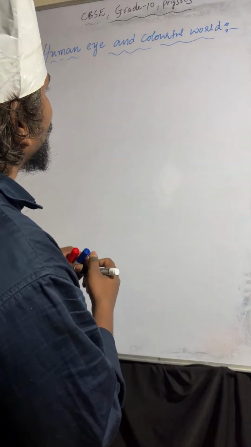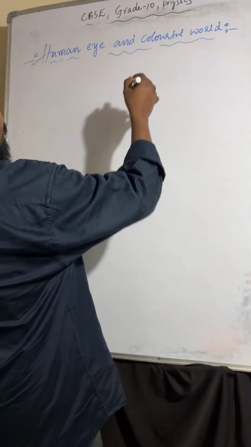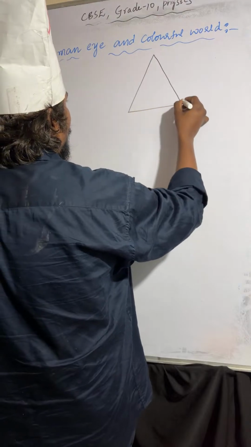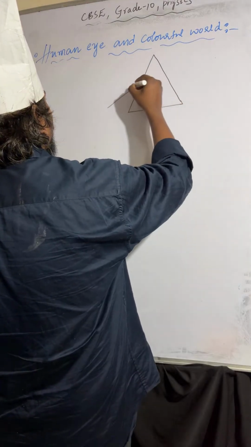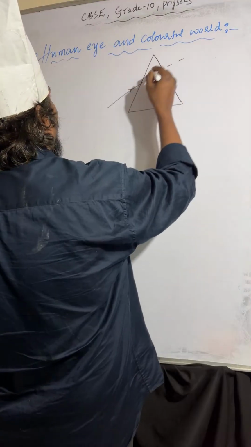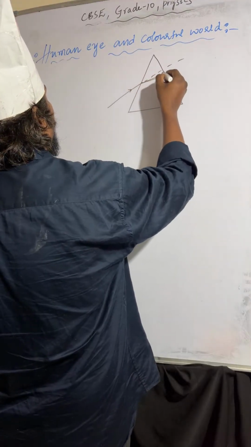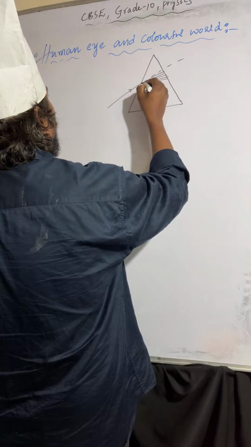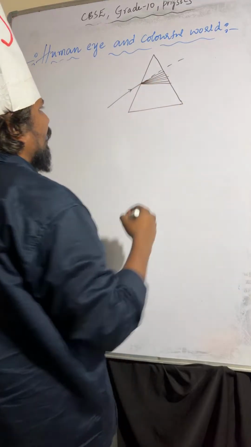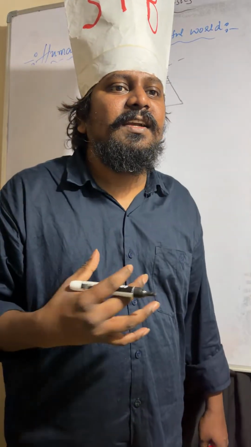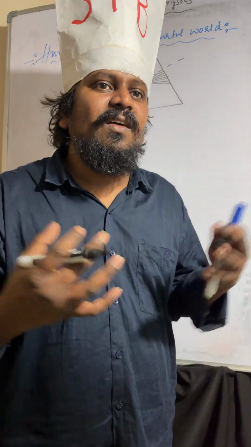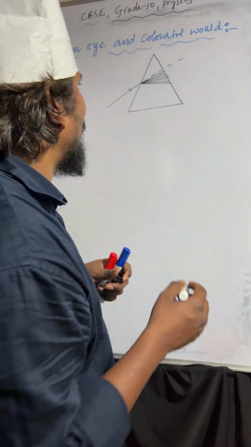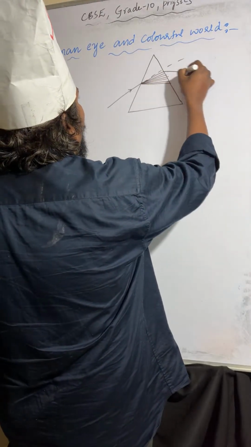So now we can go for refraction. So I'm taking this the prism. When light passes like this, splitting of white light takes place. Splitting a white light into 7 colors is known as dispersion. So those colors are violet, indigo, blue, green, yellow, orange, red.